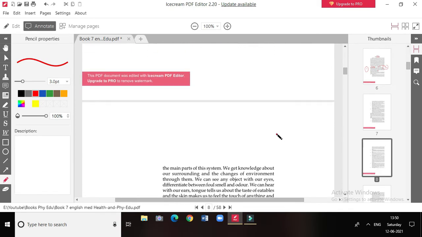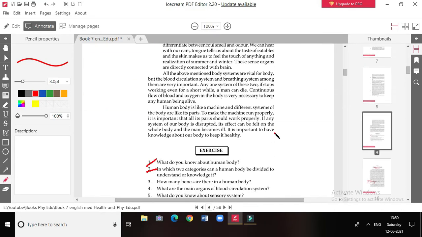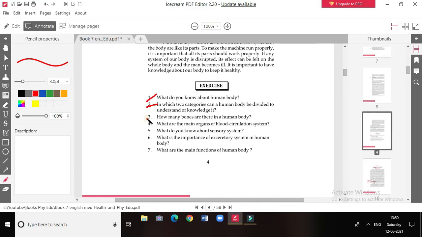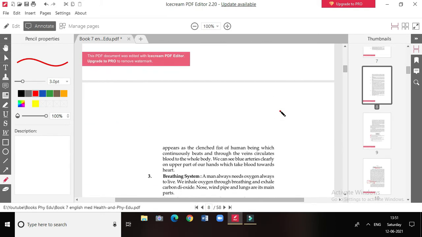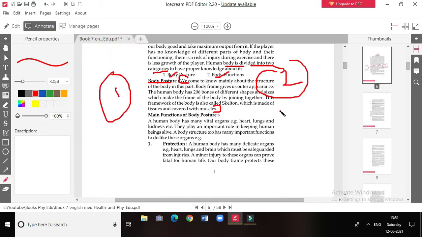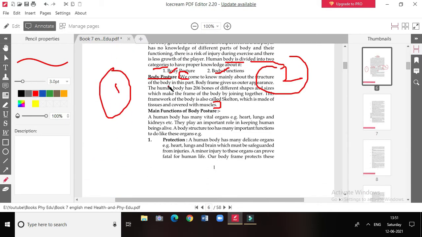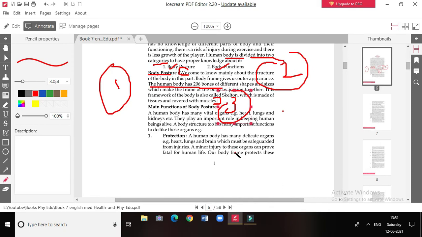Now we will move to the third question: how many bones are there in a human body? Again for the answer we move to the first page. Here you can see the human body has 206 bones. So this is your third answer.